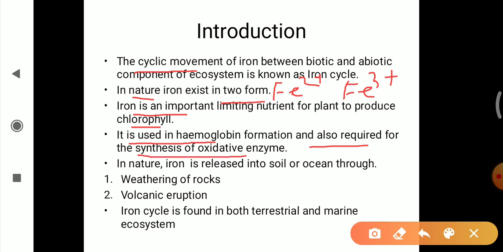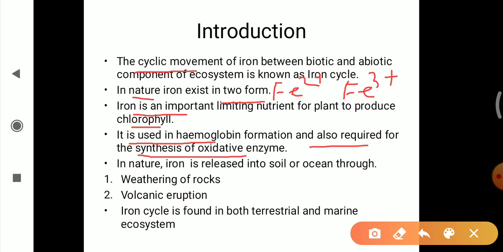So we can see that iron is an important constituent for hemoglobin and other proteins that contain iron, that is myoglobin, cytochrome, iron sulfur proteins, cytochrome P450, and some enzymes such as catalase, peroxidase, tryptophan pyrrolase.